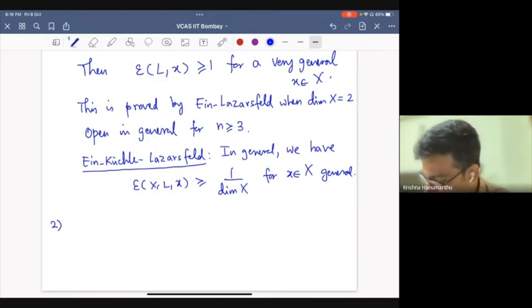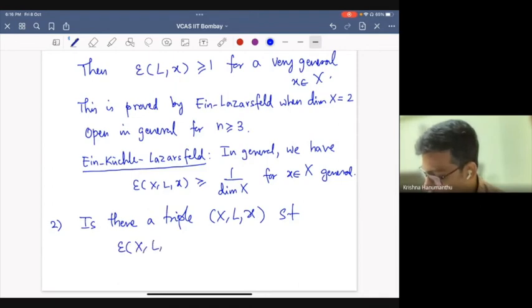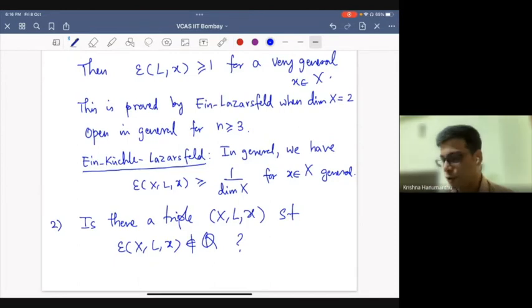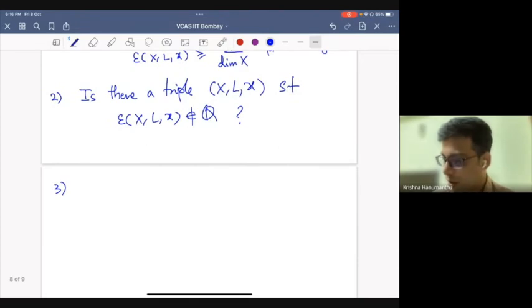Another important question that people think about, and there is not much that is known, is: is there a triple (X, L, x)? As always, X is a smooth projective variety, L is an ample line bundle, and small x is a point, such that the Seshadri constant is irrational. This is strongly suspected to be true, but we don't know. We don't know of a single example where this happens. I will come back at the end to say something more about this.